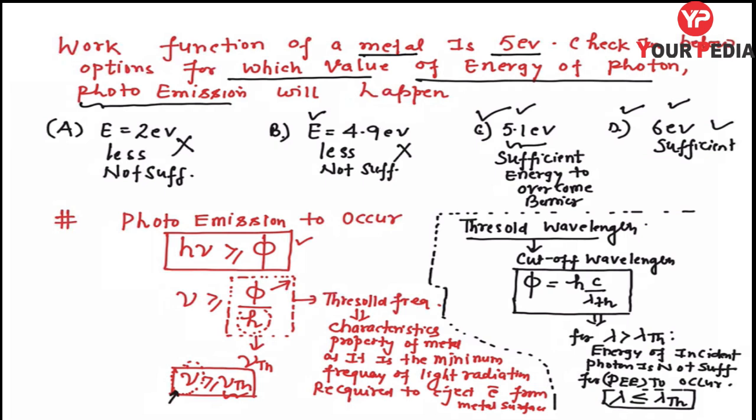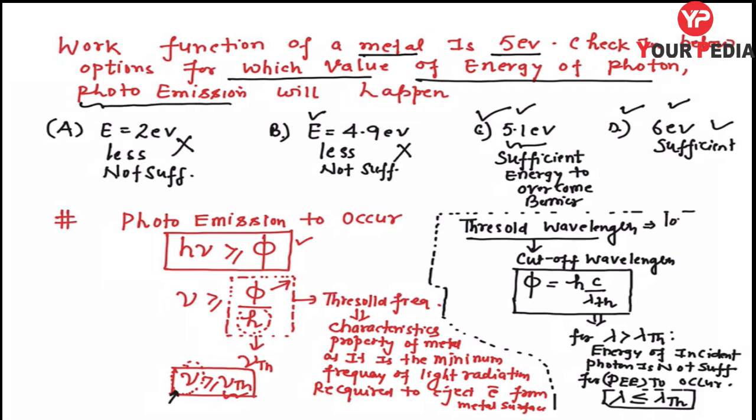So what is threshold frequency? Threshold frequency is the minimum frequency of the light radiation required to eject a free electron from the metal surface. Similarly, we can define threshold wavelength as the longest wavelength at which the photoelectric effect is possible.